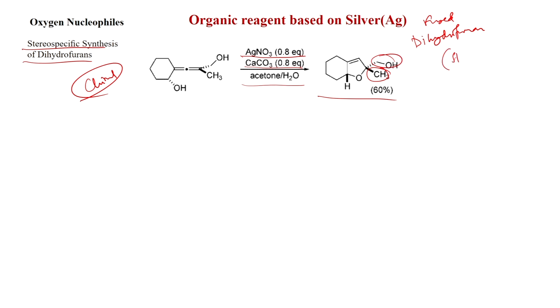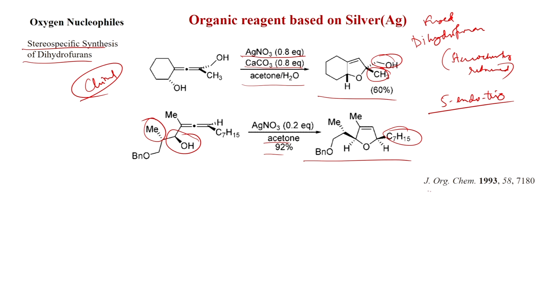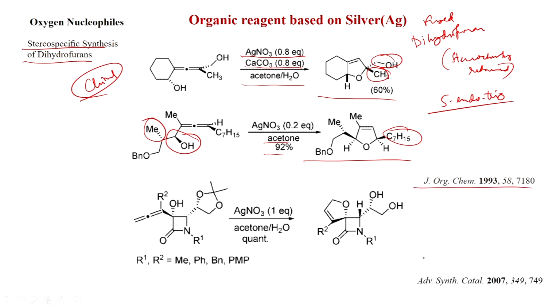This is very important. Also, you see this is a chiral allene, this is a chiral alcohol, there is another chiral center, with silver nitrate 0.2 equivalent in acetone you get this. In all these cases 5-endo-trig cyclization is happening. Here also the stereocenters are retained. Here you see this group is there in the starting material also. This was published in the Journal of Organic Chemistry 1993.